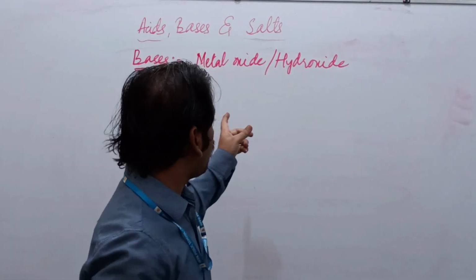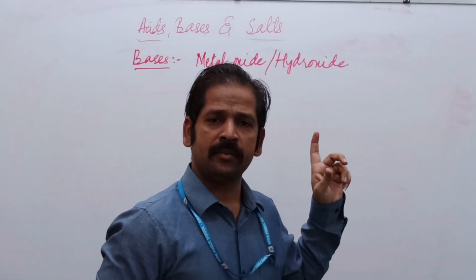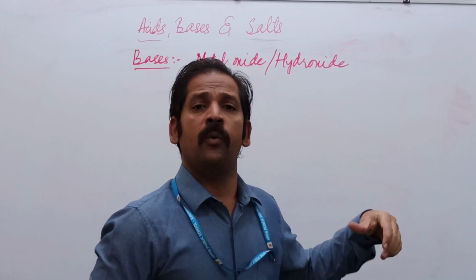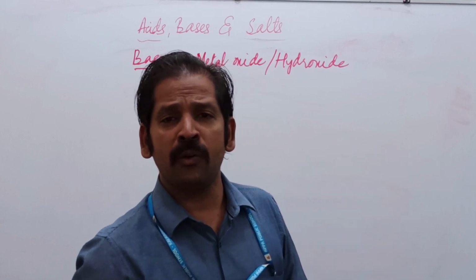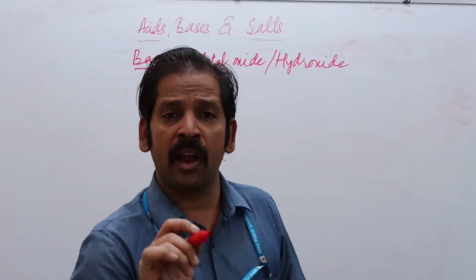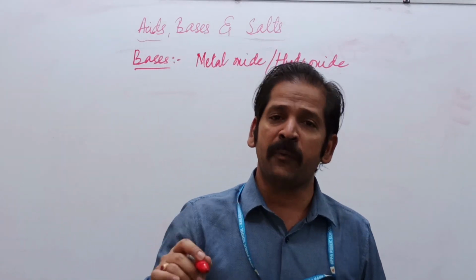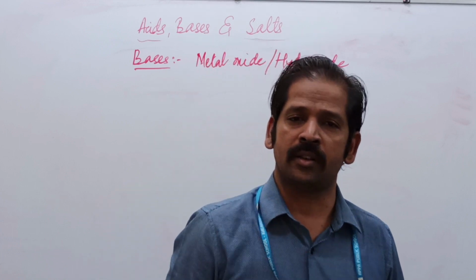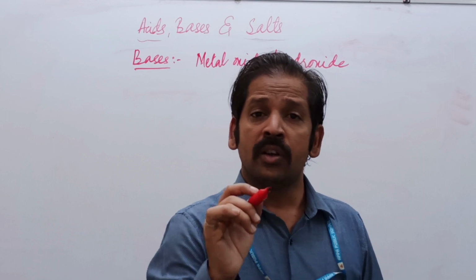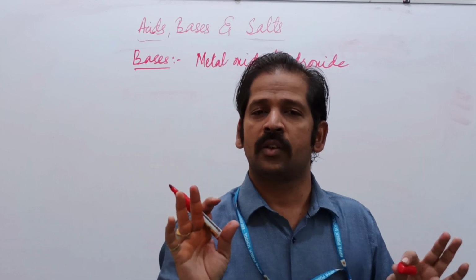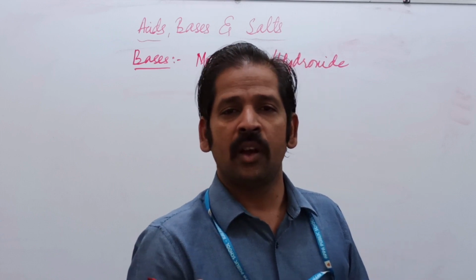Metallic oxide or metallic hydroxide, when they react with the hydronium ion of an acid, I repeat, hydronium ion of an acid, they form salt as well as water. Only, no other chemicals will be formed.